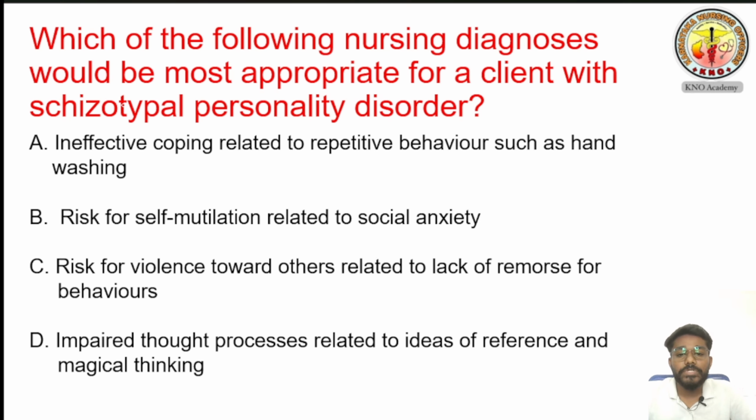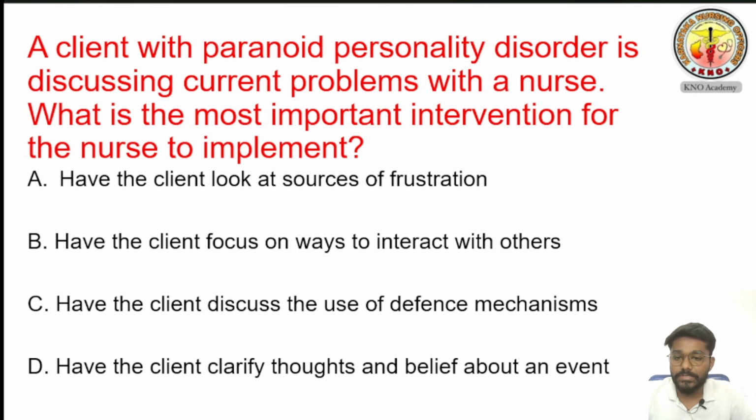The next question is, which of the following nursing diagnoses would be the most appropriate for a client with a schizotypal personality disorder? What he is asking, what is the nursing diagnosis for schizotypal personality disorder? Simple. So option A is ineffective coping related to repetitive behavior such as hand washing, risk for self-mutilation related to social anxiety, risk for violence towards others related to lack of remorse for behaviors, impaired thought process related to ideas of reference and magical thinking. So we'll see the next question, mark your answers.